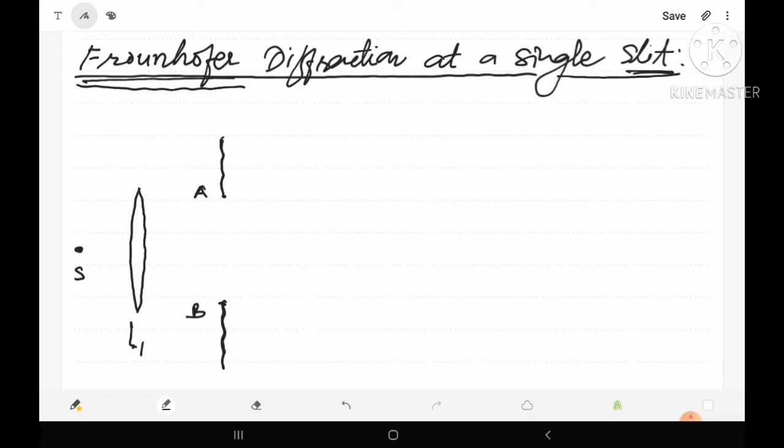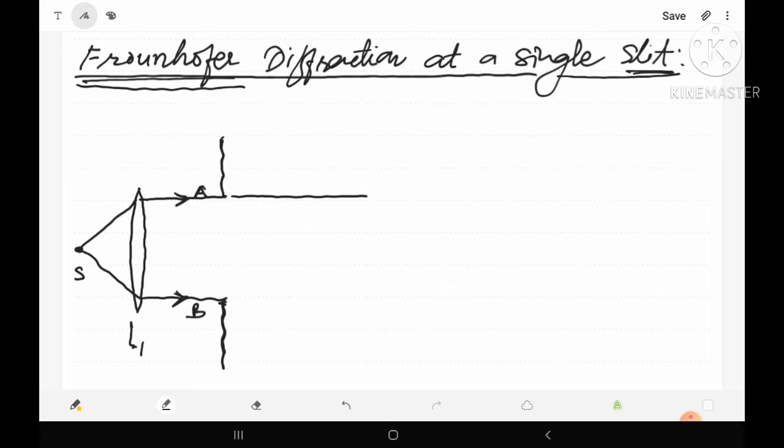What will happen when monochromatic light is released from the point source S and traverses the lens? Because the light is released from the focus of lens L1, after passing through the lens it will become a parallel beam, and this parallel beam of monochromatic light is allowed to be incident on the slit AB. Now most of the light will move without any deviation.